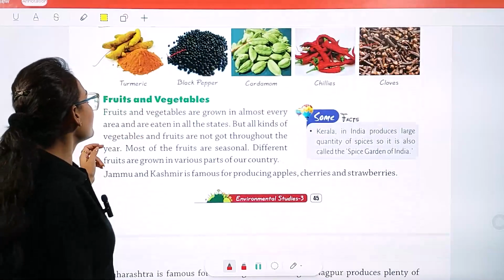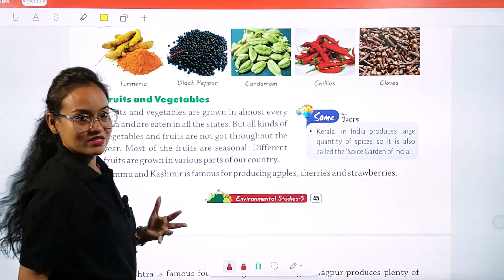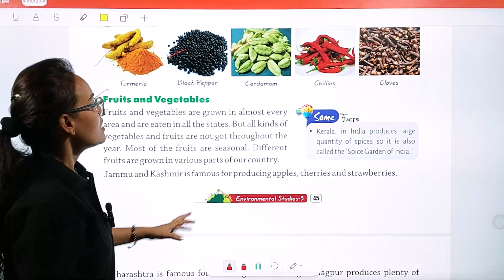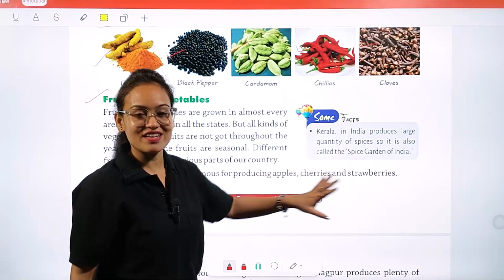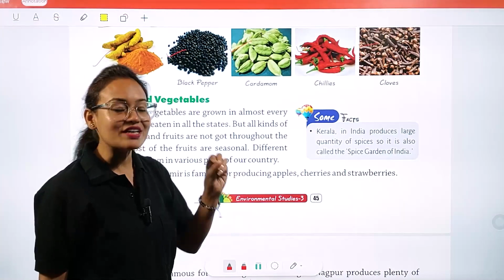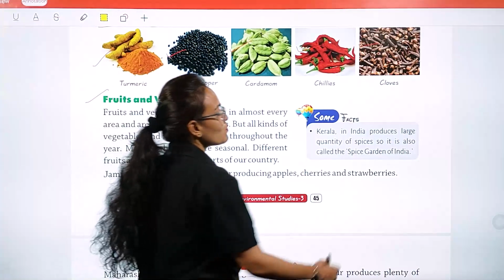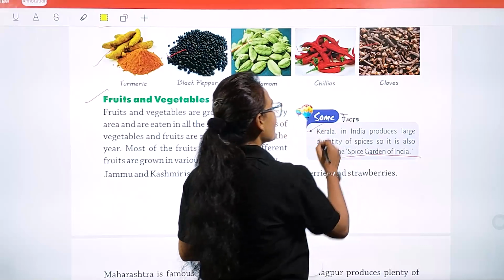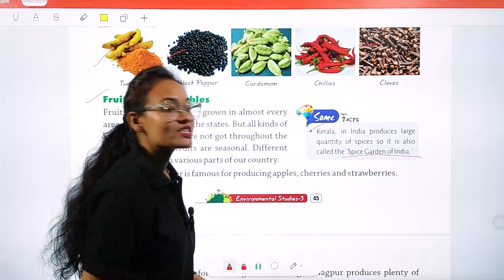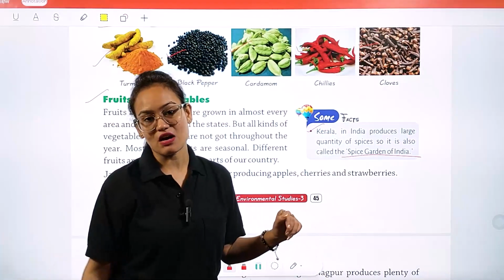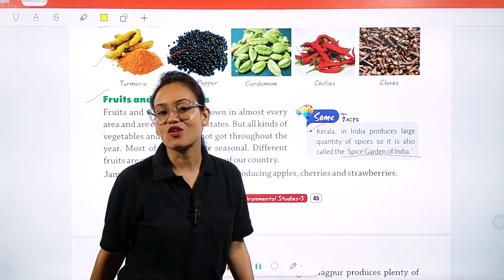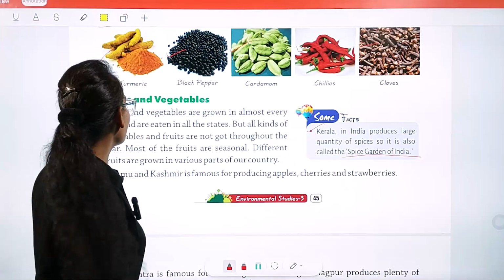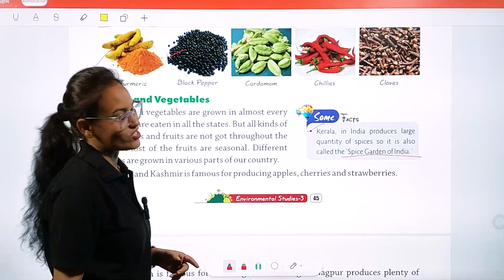Now we are going to see about fruits and vegetables. Okay, see, but before starting fruit and vegetable, let's have a look on some interesting fact. See, Kerala is a South Indian state which is known as the spice garden of India. Okay, because Kerala produces the largest amount of spices in our country. That's why state of Kerala is known as the spice garden of India.